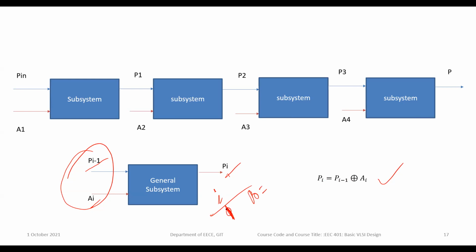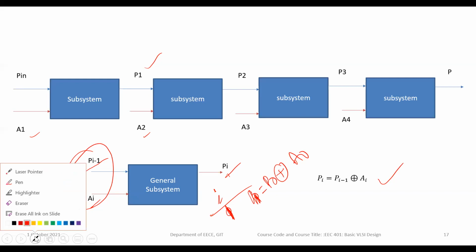Then P1 is P0 exclusive OR A0. But here I started with 1, so I can go with i equal to 2, then it is fine.